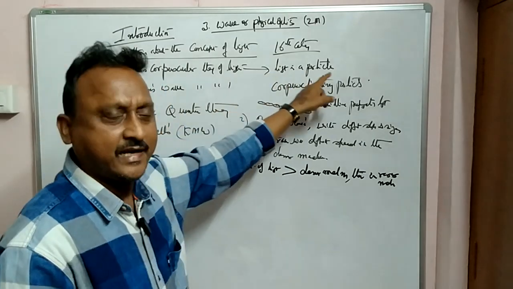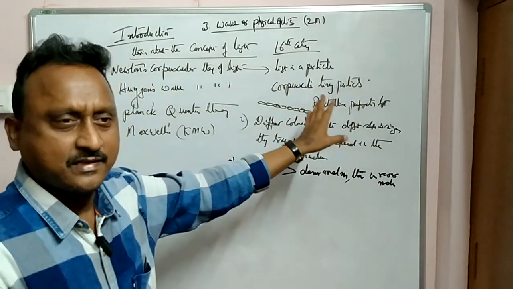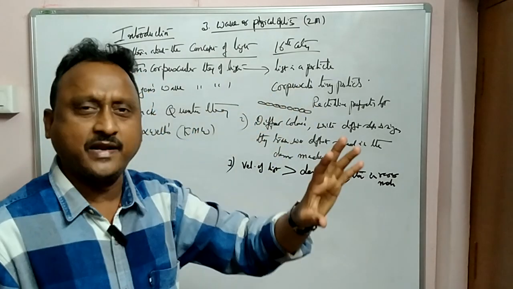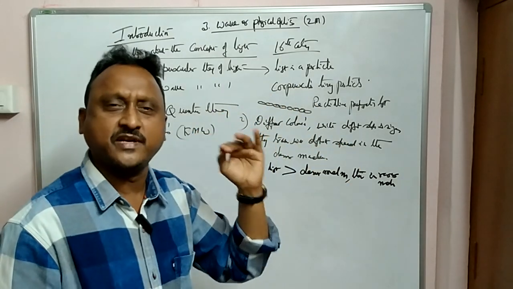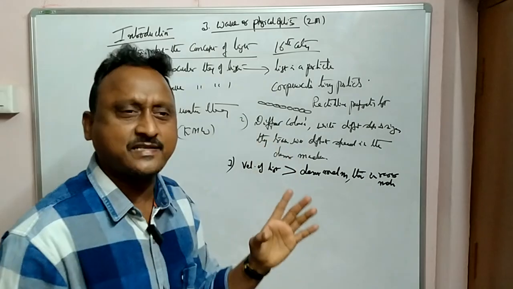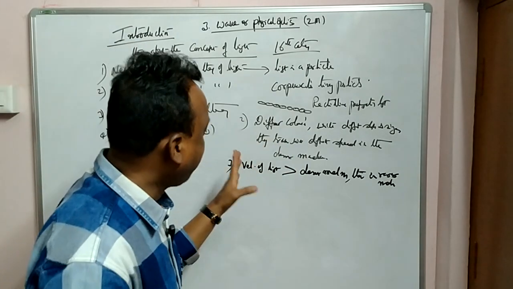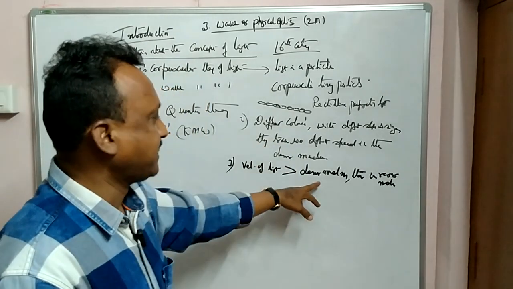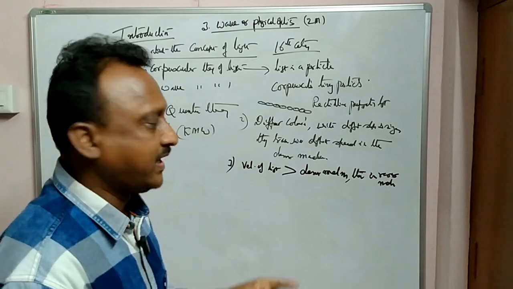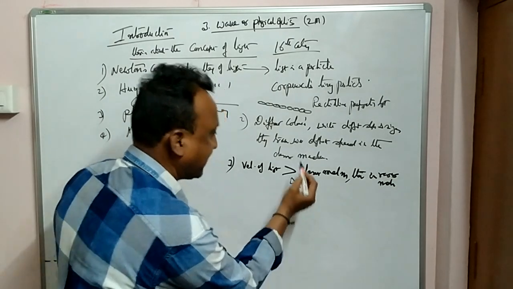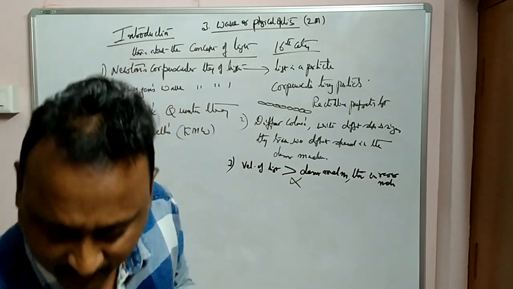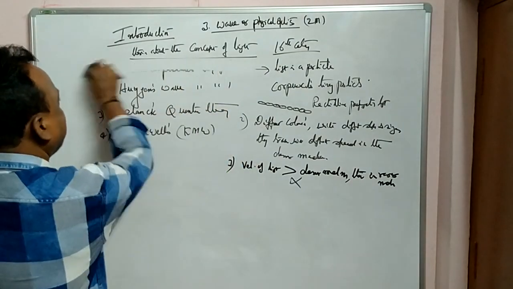First, light travels as particles in a straight line. Different particles have different colors with different shapes and sizes, and different speeds in the denser medium. And thirdly, the velocity of light is more in denser medium than in rarer medium. Later this was proved wrong by other scientists. So this was the theory given by Sir Isaac Newton.